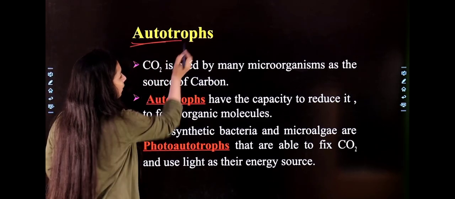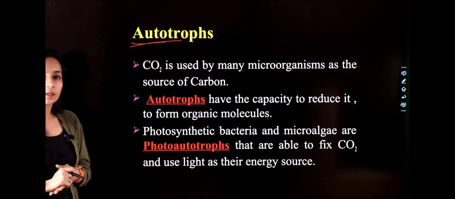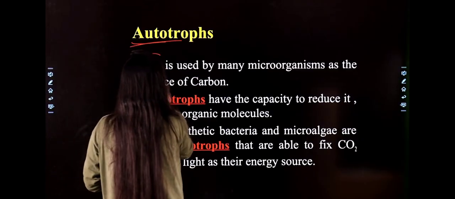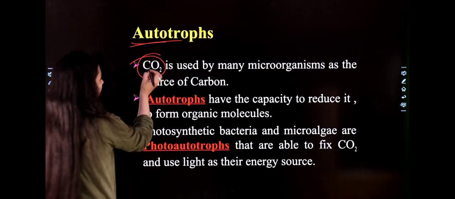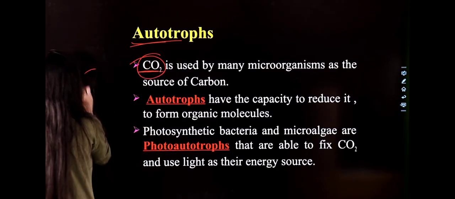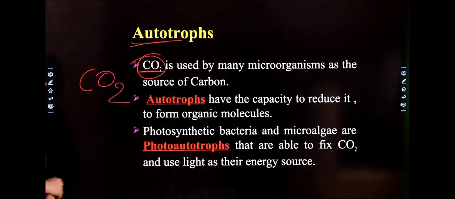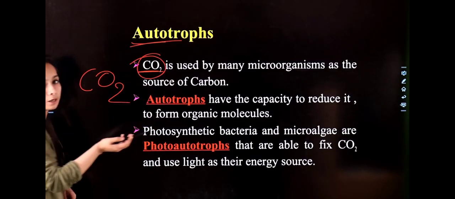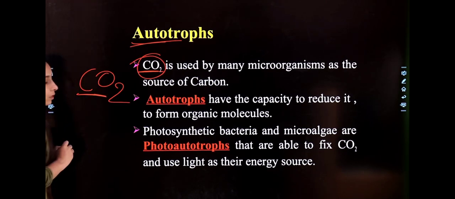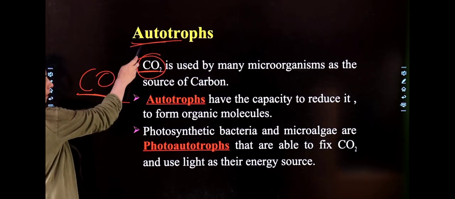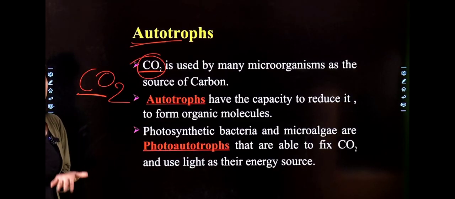So autotrophs are the types of microbes that acquire their nutrition by themselves. Correct. First of all, carbon dioxide is used by many organisms as a source of carbon. They get their carbon from carbon dioxide, because it has a structural formula like this. This is the chemical formula of carbon dioxide. So many organisms are able to get their carbon from carbon dioxide. That type of bacteria are classified under autotrophs, or microbes, you can say. Microbes and bacteria are the same terms.